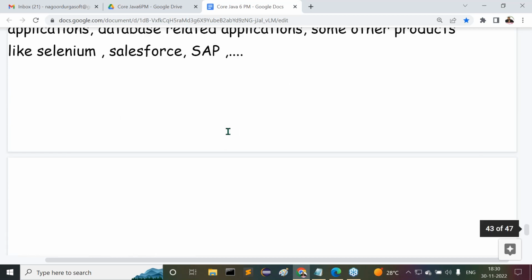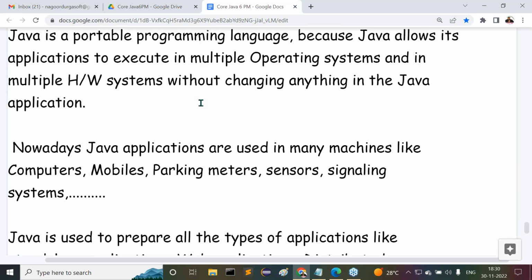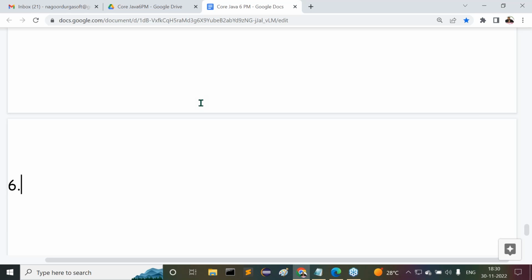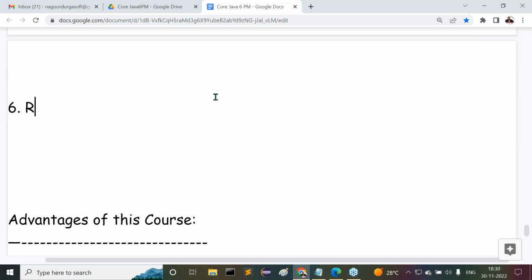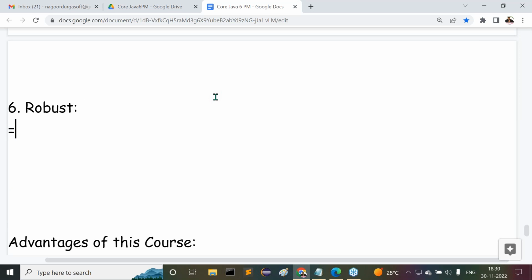How many features have we completed, up to the fifth one? Now the next one, the sixth one. You can understand it as a robust programming language. This is an important point here. We have to understand, everybody. This is somewhat important.